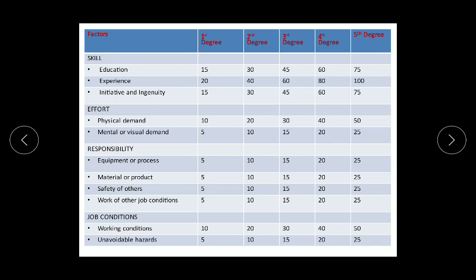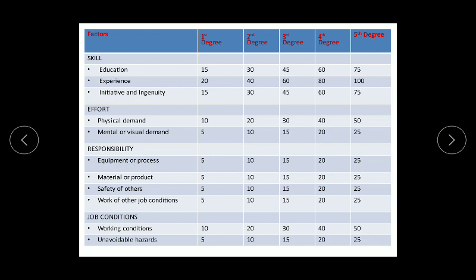See, a sample chart is prepared over there. The factors are on the left side. It includes skill, efforts, responsibility, and job conditions. And accordingly, the degree is given. If you take an example of an electrician and a plumber, an electrician requires a skill, a plumber also requires a skill, but when it is talked about efforts, the efforts of a plumber are more, and accordingly the points as far as efforts is considered will go to the plumber.